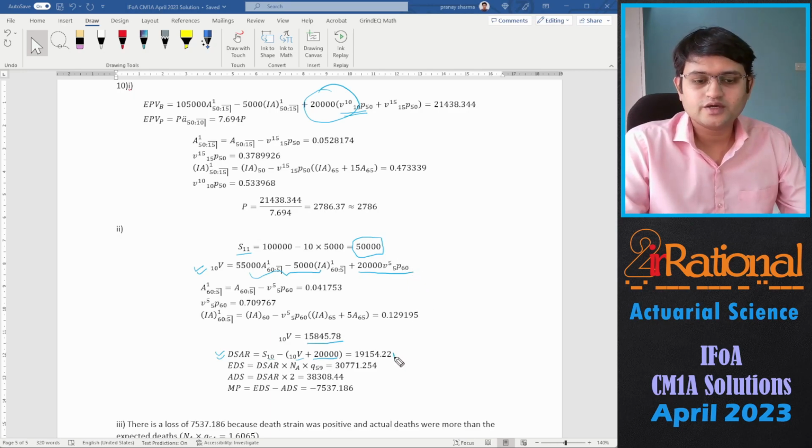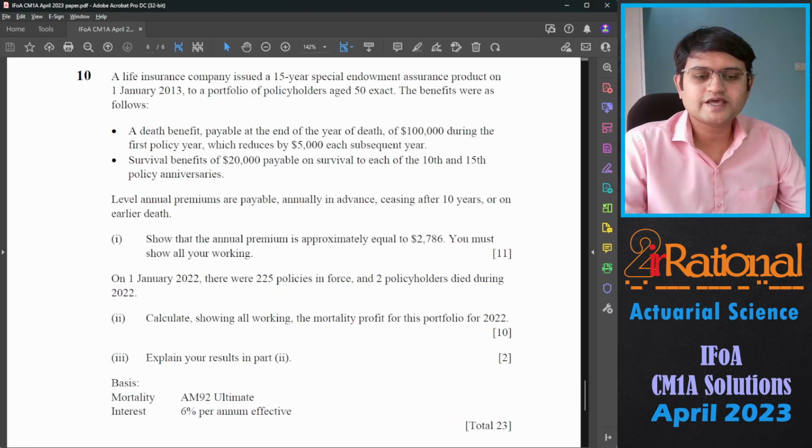Accordingly, I got DSAR as 19,154. So if you forget about this 20,000, then you will definitely not get marks after this point. Then we'll calculate the expected death strain as well as the actual death strain, and our mortality profit is negative 7537.186. Third part is explain your result in part 2.